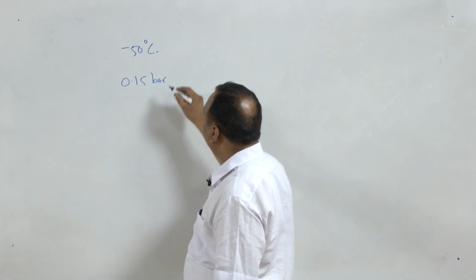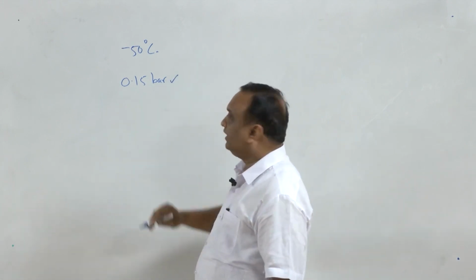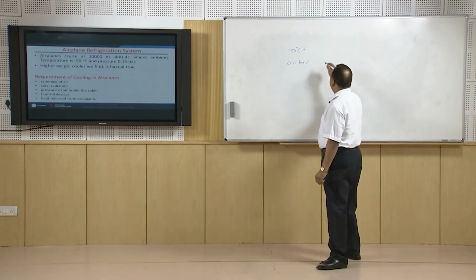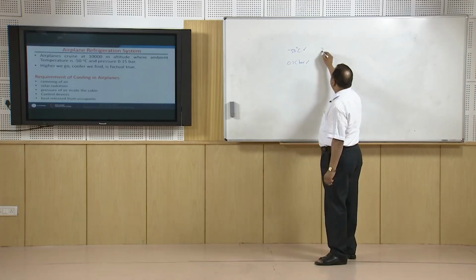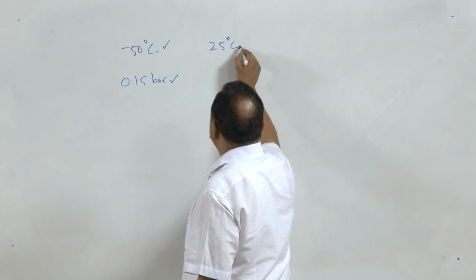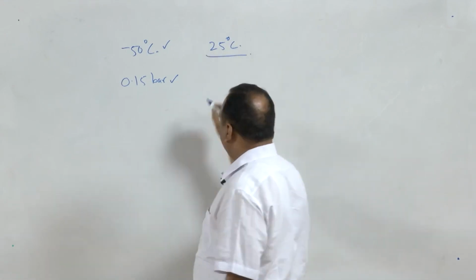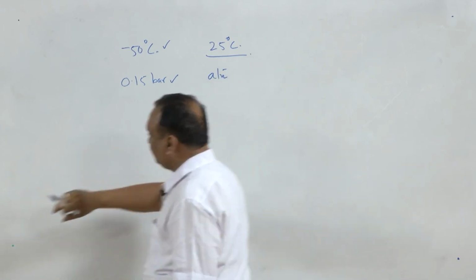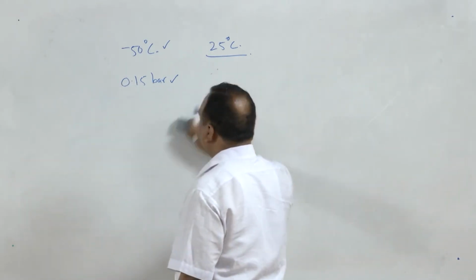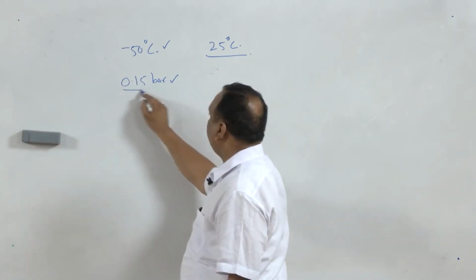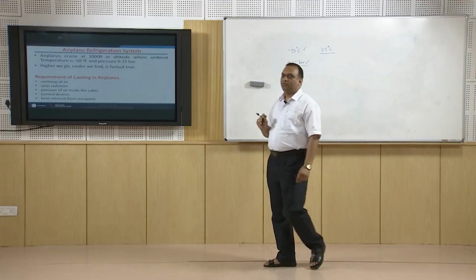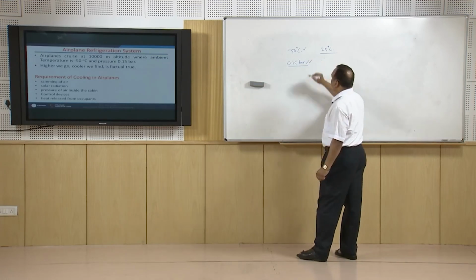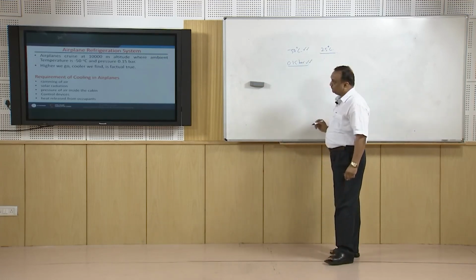Neither we can survive under pressure of 0.15 bar, nor under temperature of minus 50 degrees centigrade, because for our comfort the required temperature is 25 degrees centigrade and pressure has to be in ideal condition 1 atmospheric pressure or 1 bar pressure or close to 1 bar pressure. In any case at 0.15 bar pressure, no human being can survive. So, the pressure has to be increased in airplane and temperature has to be increased.